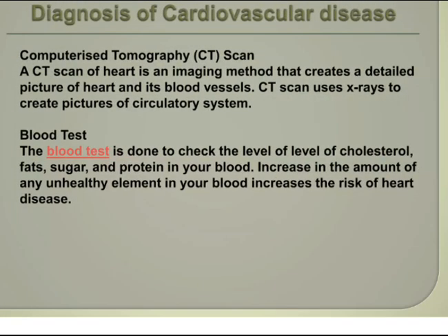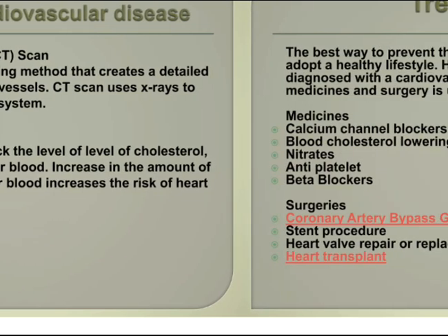Diagnosis of cardiovascular disease. Computerized tomography, CT scan. A CT scan of the heart is an imaging method that creates a detailed picture of the heart and its blood vessels. CT scan uses X-rays to create pictures of the circulatory system. Blood test. The blood test is done to check the level of cholesterol, fat, sugar, protein in your blood. An increase in the amount of any unhealthy element in your blood increases the risk of heart disease.